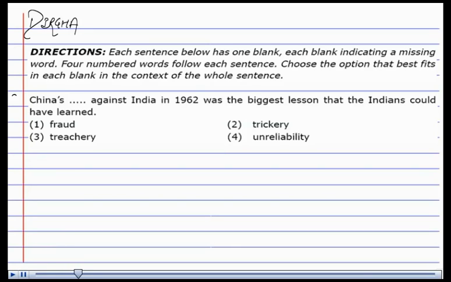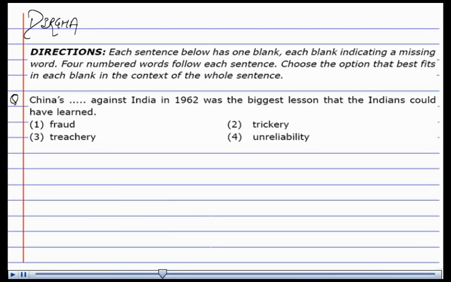Direction: each sentence below has a blank, each blank indicating a missing word. 4 words follow each sentence. Choose the option that best fits in each blank in the context of the whole sentence. And the sentence is, China's dash against India in 1962 was the biggest lesson that Indians could have learned.